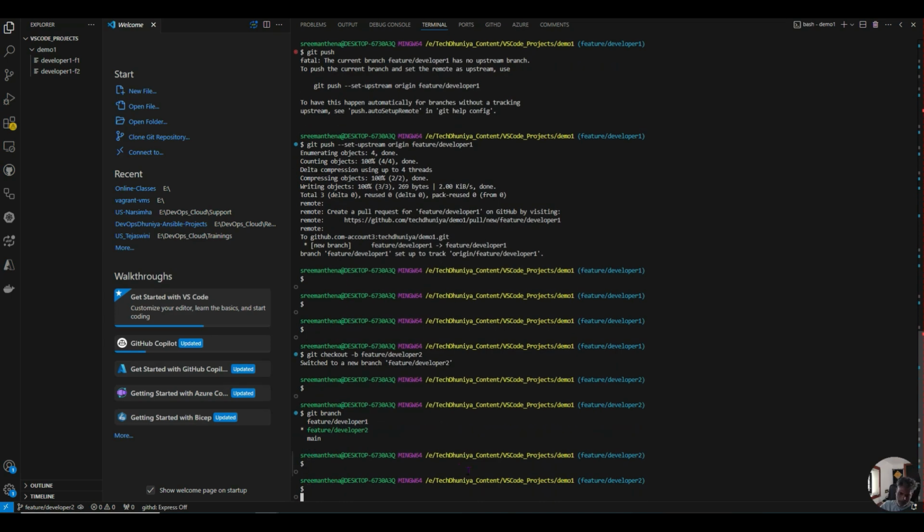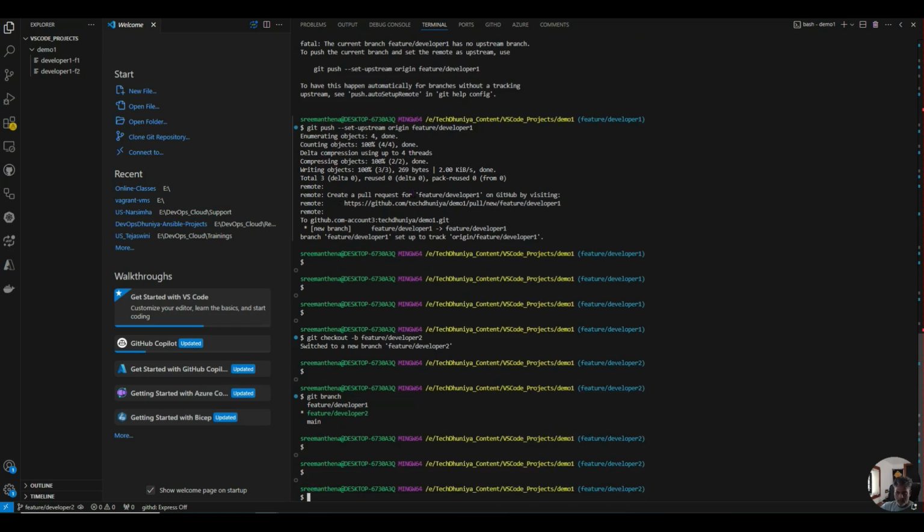Whatever the code is there in developer one, when developer one created it, how many files are there? Two files are there. So that is the reason even developer two is able to see the same content. The reason is he created the branch from feature developer one. In real time also, whenever you want to get any clone or create any code, we will create the branches in this manner. I will show you real time scenarios and branching strategy soon.